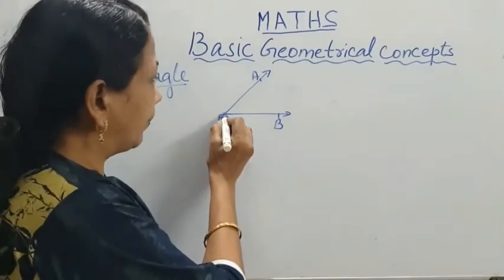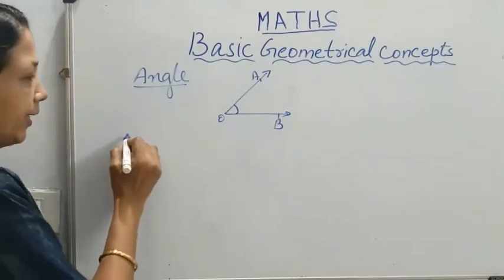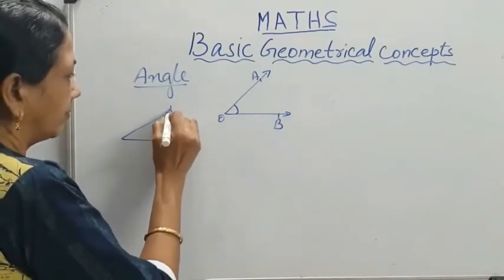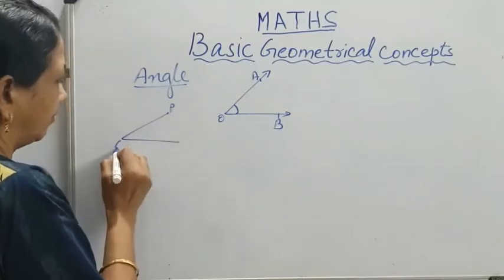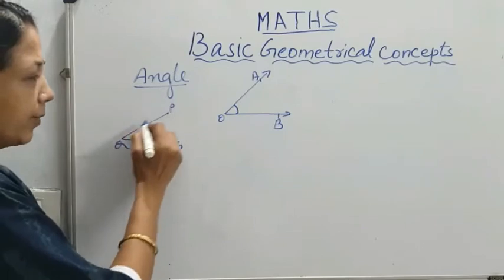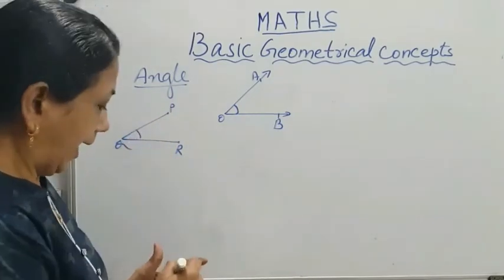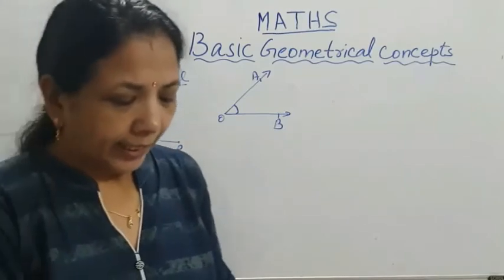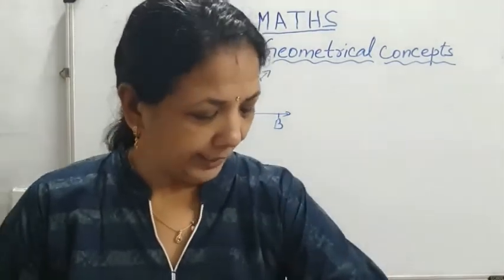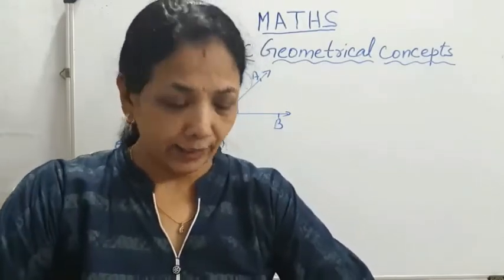O is the common point, then it forms an angle. If line segment we are taking, line segment QP and line segment QR forms an angle. See your arm. If you are keeping like this, it forms an angle. Is it clear?